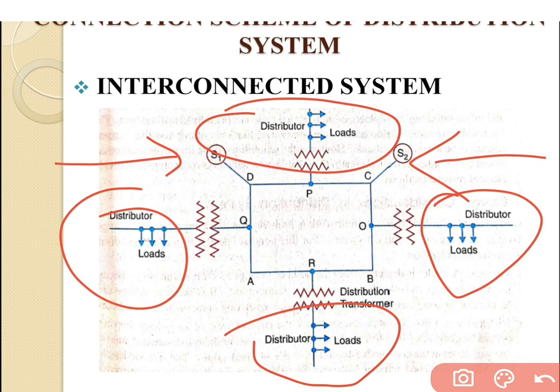So we cannot balance the load at the consumer side from any one of the generating stations. 500 megawatt of power is transferred from the S1 side, and 200 megawatt is transmitted from the S2 side, and in this way load balancing is done at this feeder. So this is regarding the interconnected system.